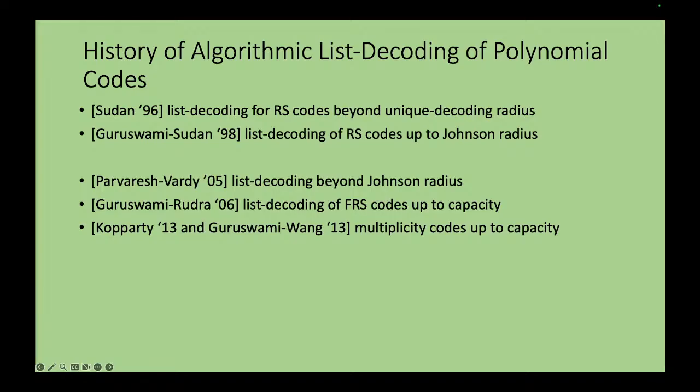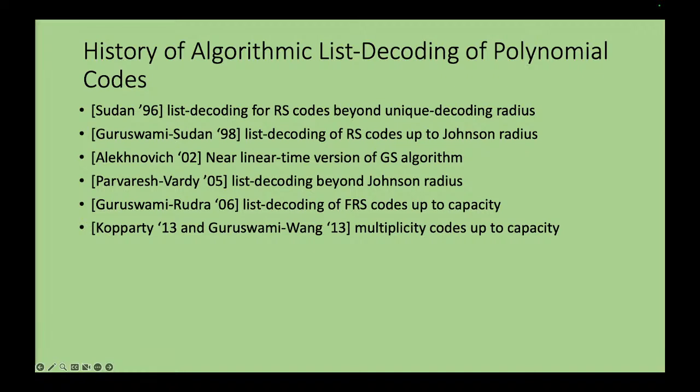All these results show you that you have polynomial time algorithms for list decoding. We could now ask, do we have nearly linear time algorithms? In fact, very soon after Venkat and Madhu's work, Misha Alekhnovich gave a nearly linear time version of the Guruswami-Sudan algorithm. And we will spend a lot of time trying to understand Misha's implementation of the Guruswami-Sudan algorithm later. Now we could ask, given that we have a nearly linear time implementation of the Guruswami-Sudan algorithm, do we have nearly linear time implementations of the Kopparty and the Guruswami-Wang or the Guruswami-Rudra algorithms?